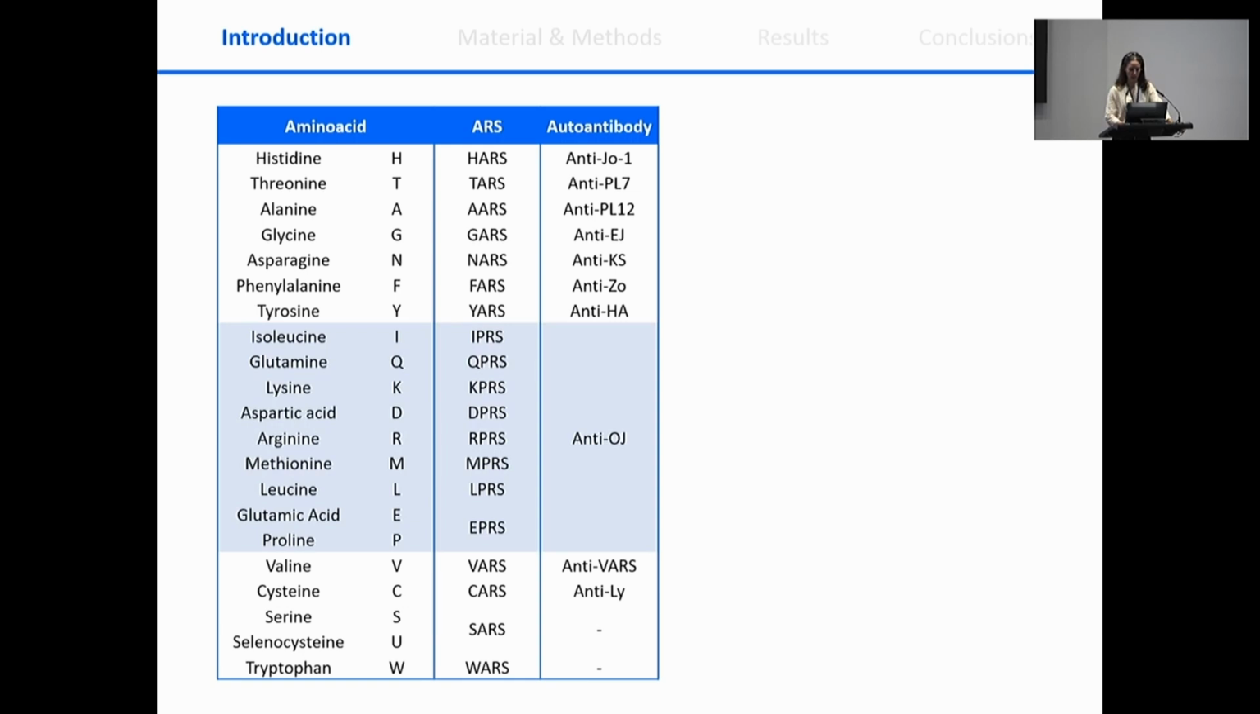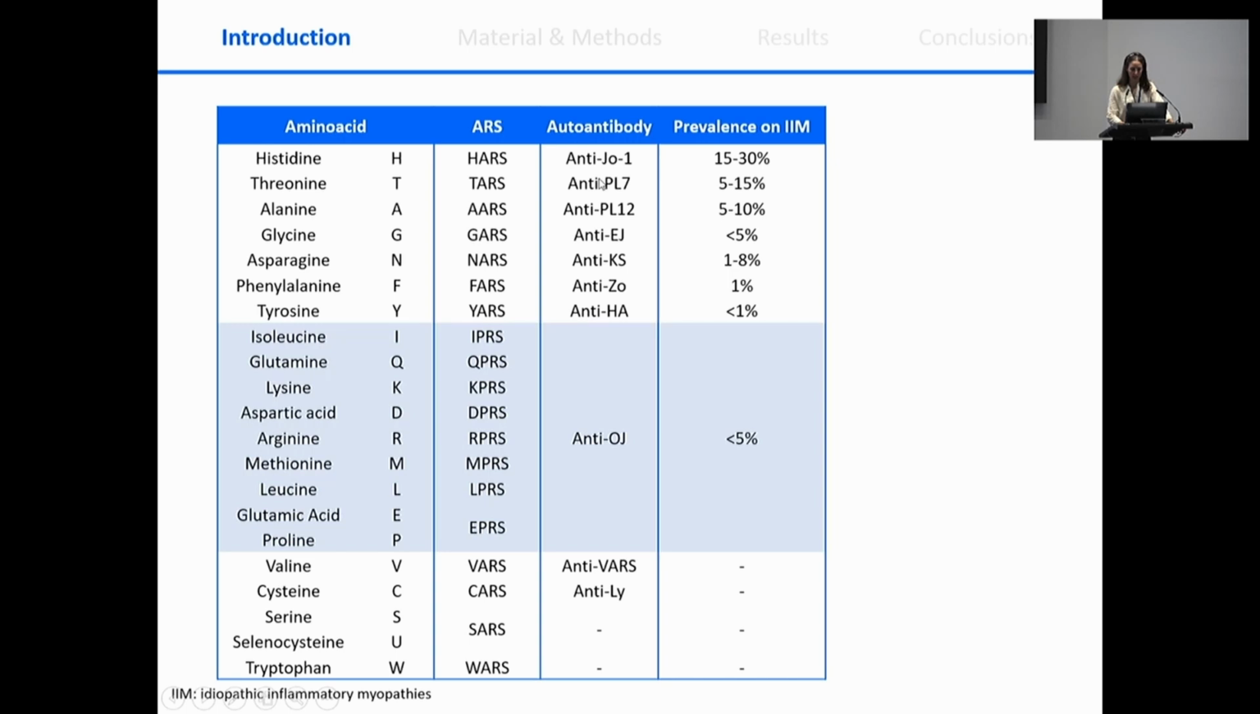But the important thing is that the majority of synthetases have been described as autoantigens, to which autoantibodies are directed in this anti-synthetase syndrome. And the majority of autoantibodies only recognize one synthetase, but in the case of anti-OJ, these autoantibodies recognize different synthetases because all of these synthetases are part of a big molecular protein complex that is in the cytoplasm.